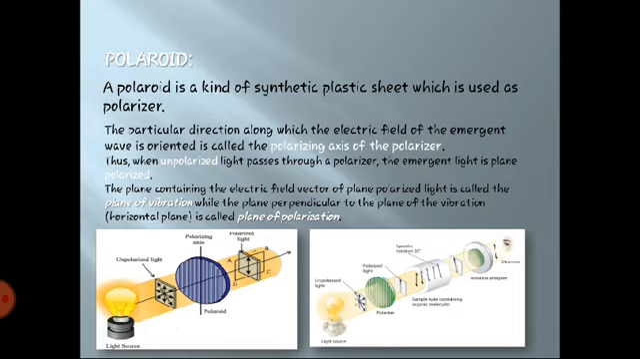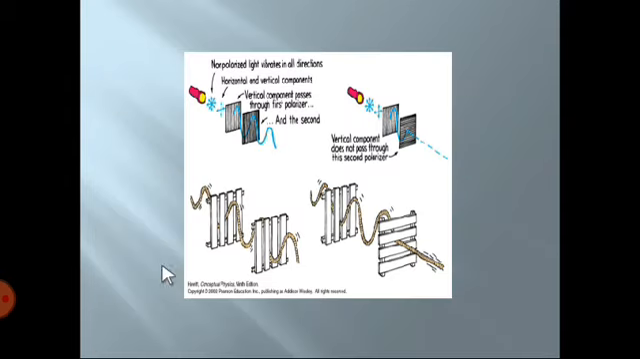So what happens to the intensity when we consider two polarizers, of which the first one is called the analyzer and the second one is the polarizer? In this diagram you can see the analyzer and polarizer. We are going to see this in detail. First we are going to see this.